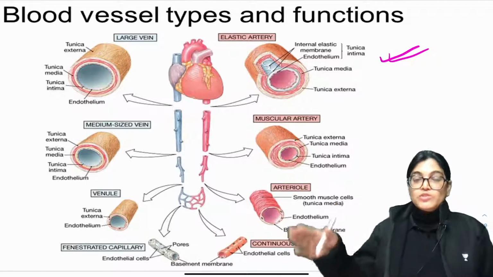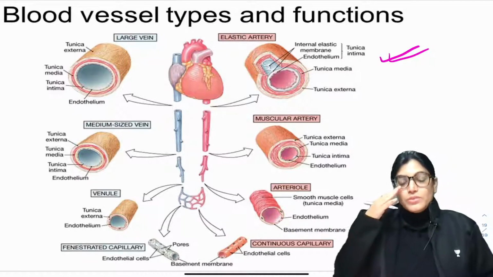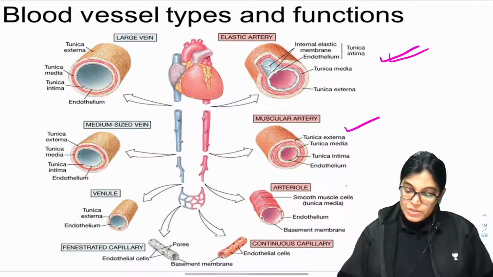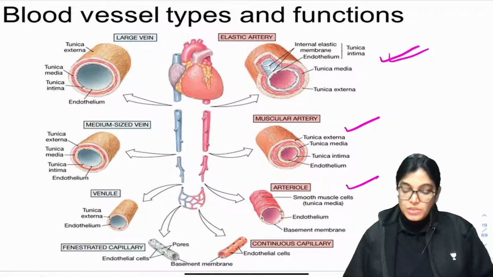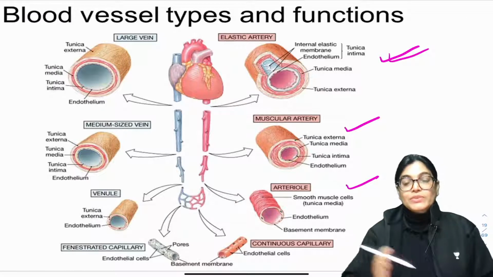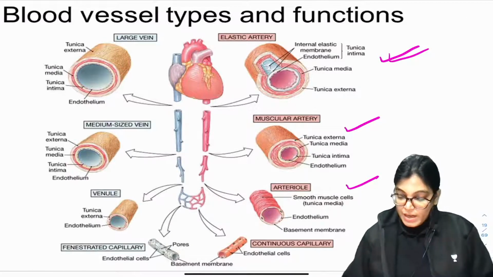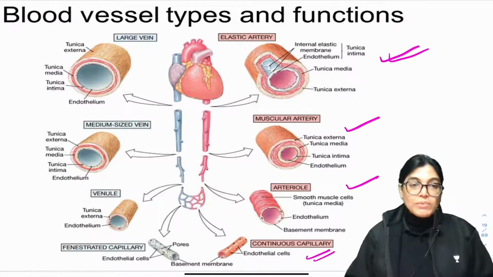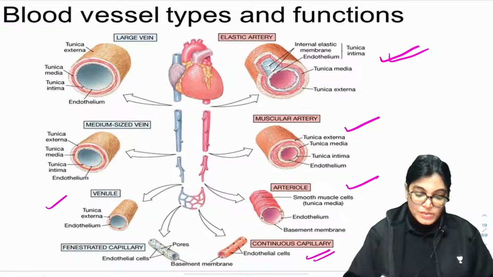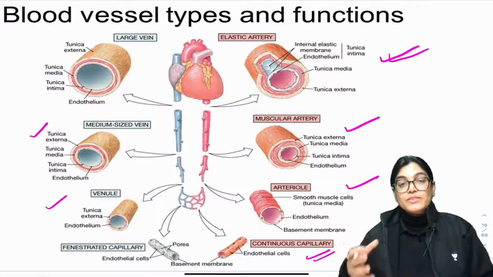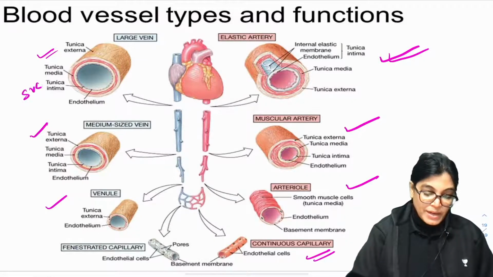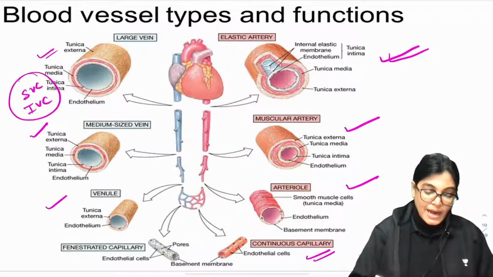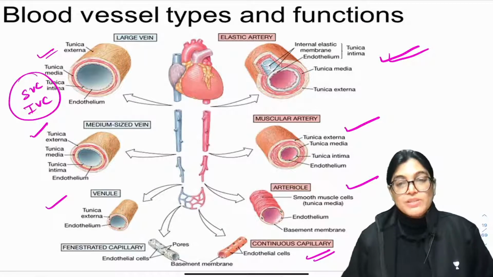Then the distribution arteries are called muscular arteries, which branch into smaller branches, the arterioles. Between arterioles and venules, blood is exchanged via capillaries. Smaller venules join to form small and medium veins, and then the large veins, like the superior vena cava and inferior vena cava, which drain into the right atrial chamber.